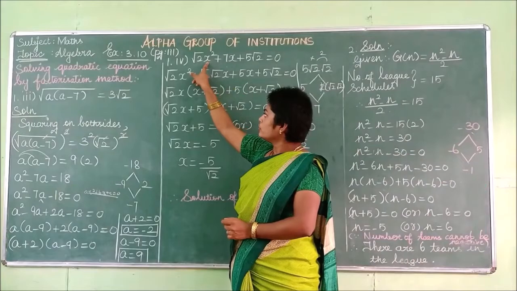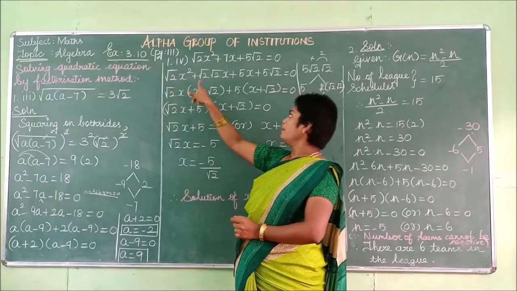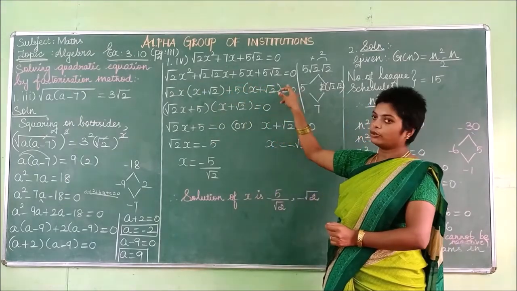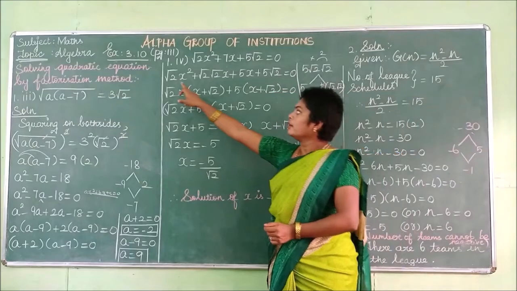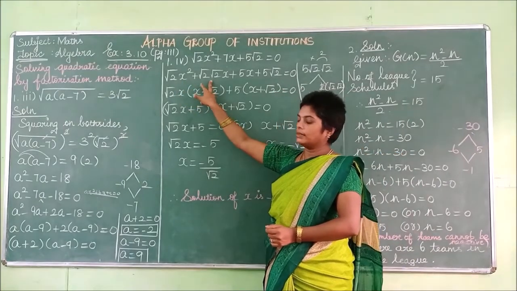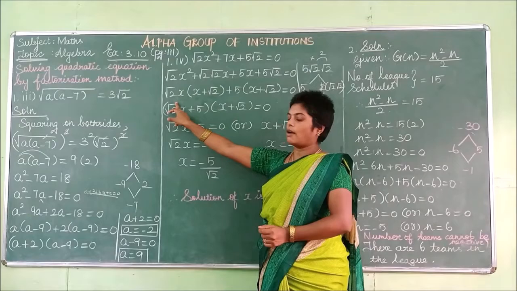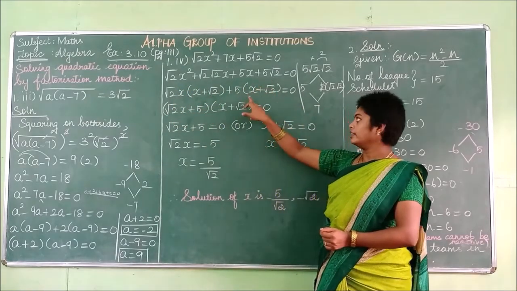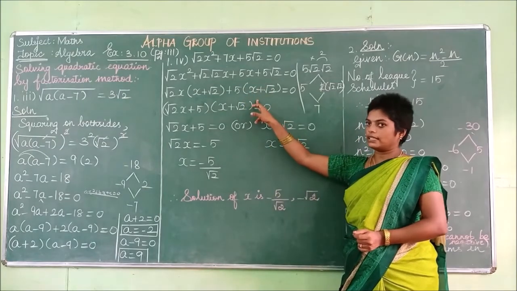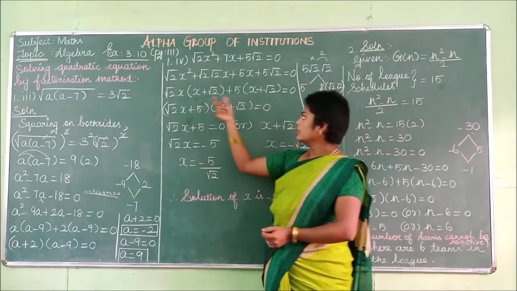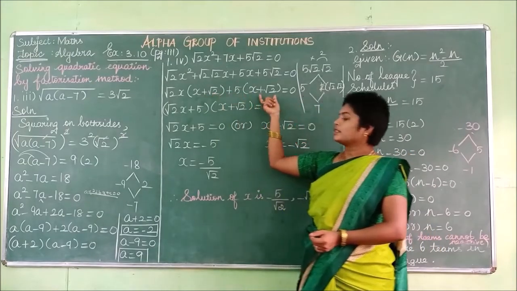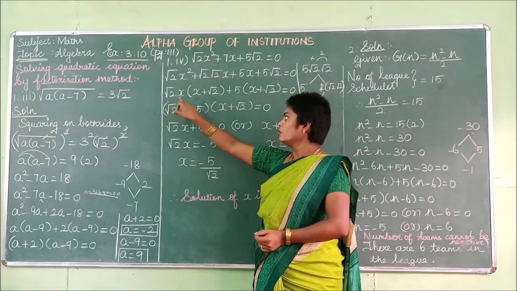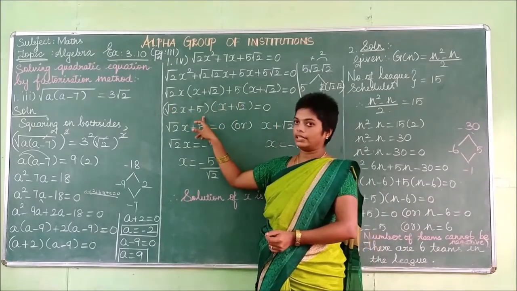Then root 2 x squared plus root 2 into root 2 x plus 5x plus 5 root 2 is equal to 0. Then listen, root 2 and x are common in both these terms. So you have to take root 2 x as common. What are the other terms? x plus root 2. Here consider these two terms. You can take 5 as common. What are the other terms? x plus root 2 is equal to 0. Then check, this x plus root 2 and x plus root 2 is a common term. So you have to take it as 1. What are the other terms? Root 2 x plus 5. So it can be written outside.